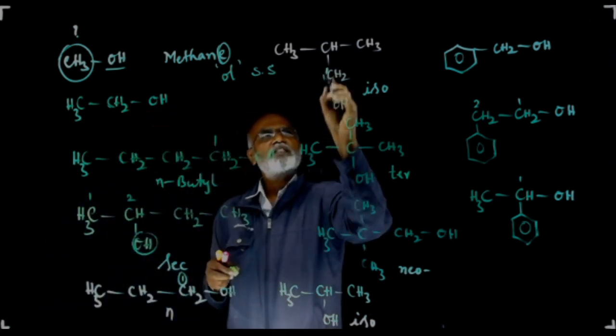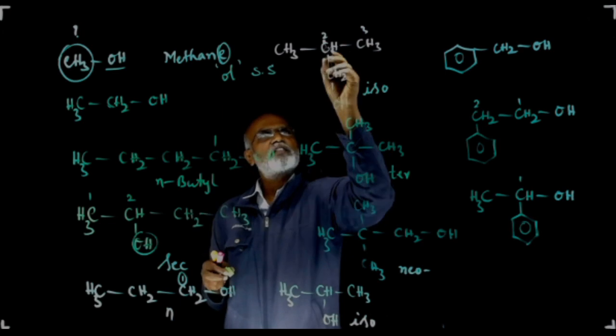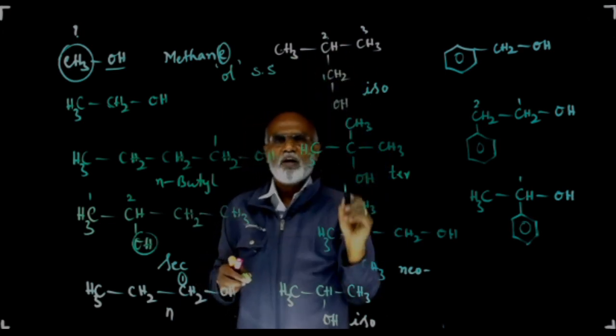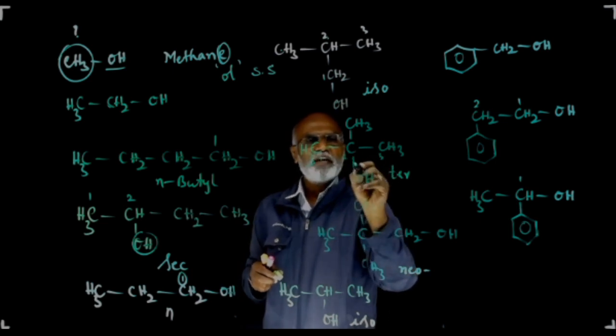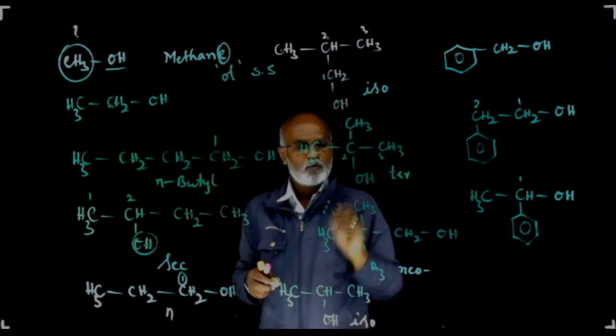You can number like this: 1, 2, 3. This is 2-methyl propan-1-ol. You can number like this: 1, 2, 3, 2-methyl propan-2-ol.